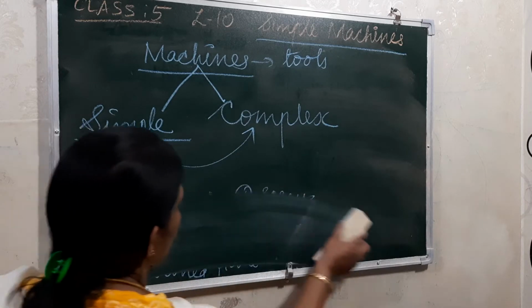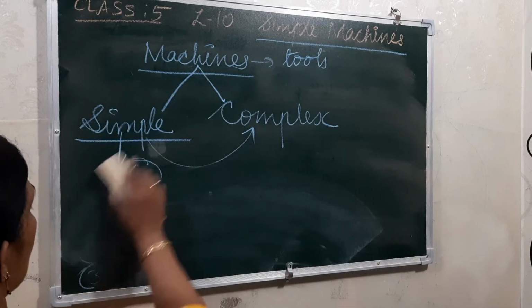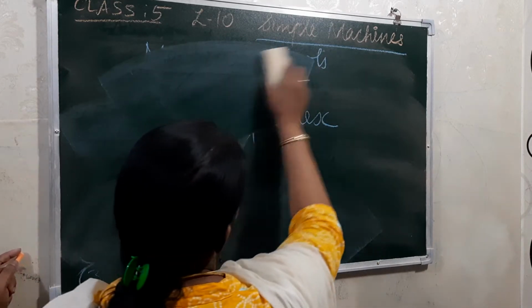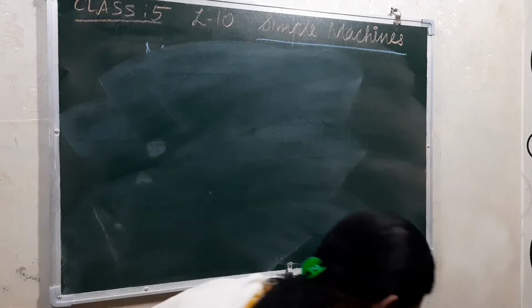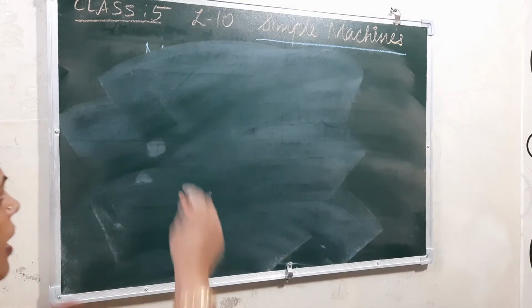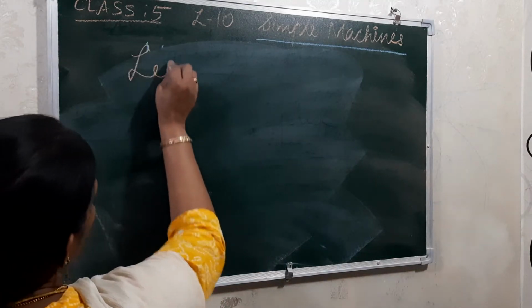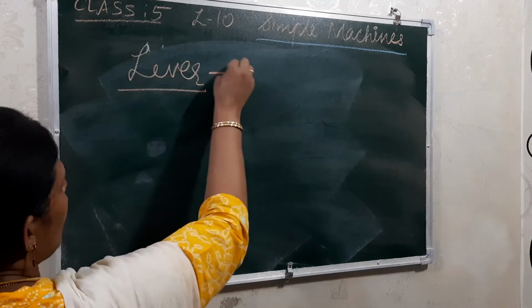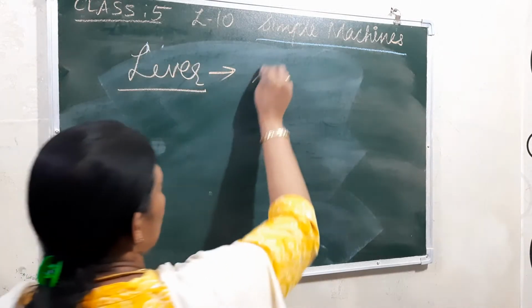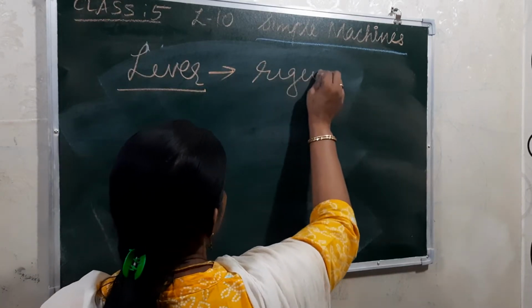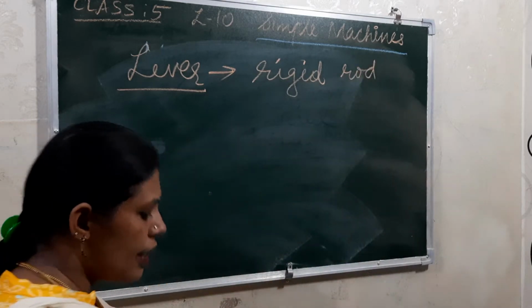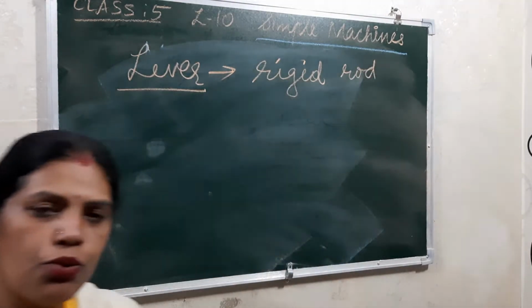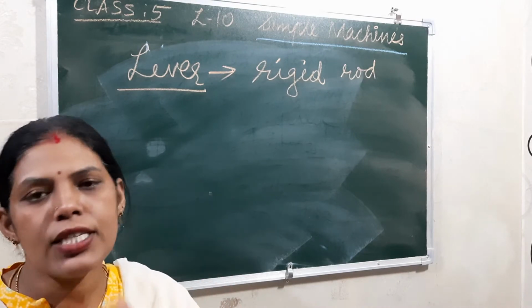There are actually 3 classes of levers: first class lever, second class lever, and third class lever. If we are talking about a lever, it is actually a rigid rod only, a rigid rod that can freely move around a fixed point.